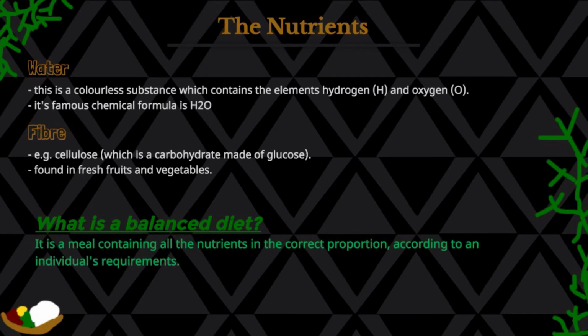Now we look at water. Water is a colorless substance which contains the elements hydrogen and oxygen. Its famous chemical formula is H2O. So we have 2 hydrogens and 1 oxygen in the molecule.